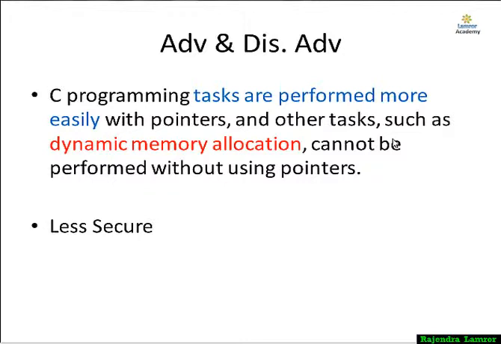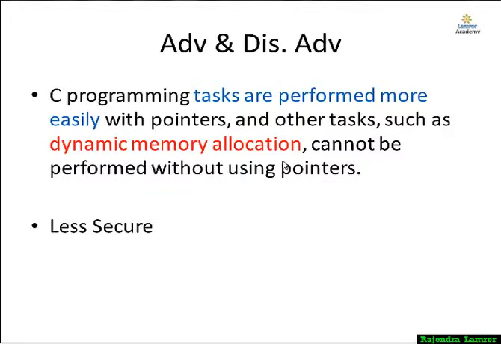A pointer we can use to perform easy tasks, or dynamic memory allocation. Without pointers we cannot use dynamic memory allocation, because if we know the address of the variable, then we can dynamically allocate from one place to another place. This is the advantage.